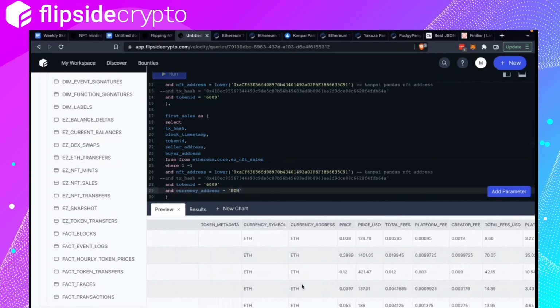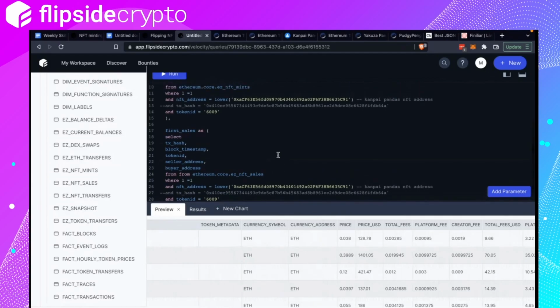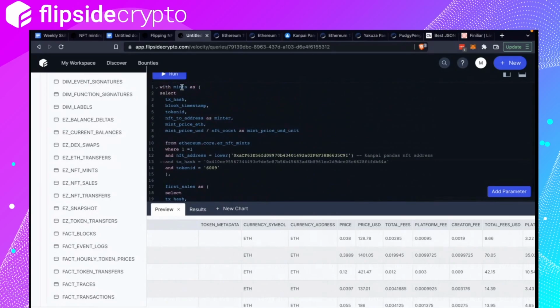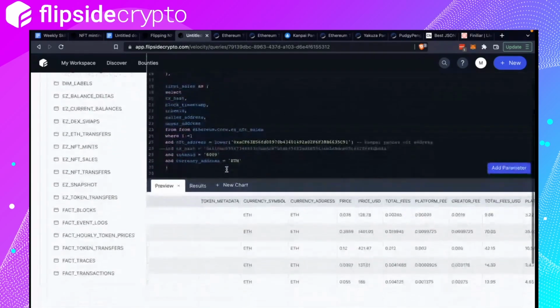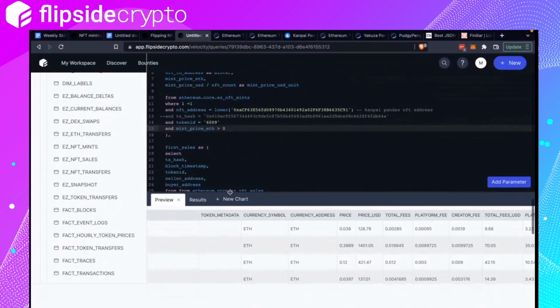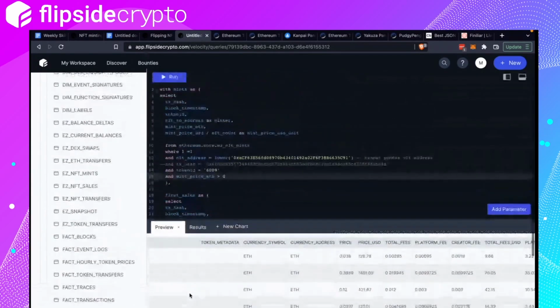If it's wrapped ETH, it would be 0x something. If it's USDC, it would be 0x something. But if it's native ETH, it would be written as ETH. And that reminds me, I want the mint price to be more than 0. Okay. Because we want only transactions where there is a value we can compare it with.